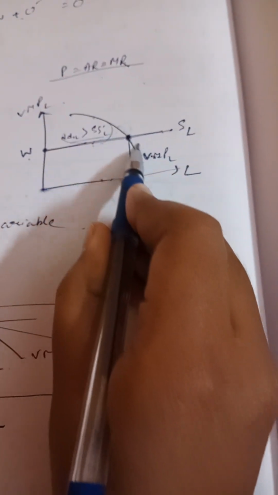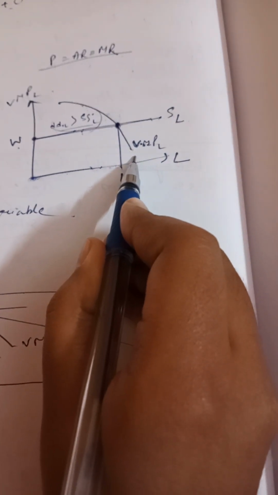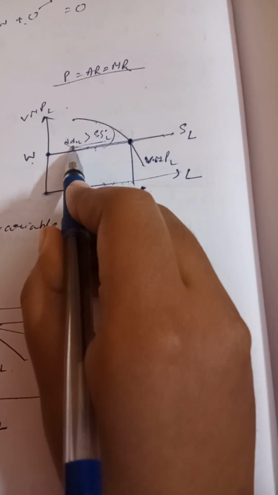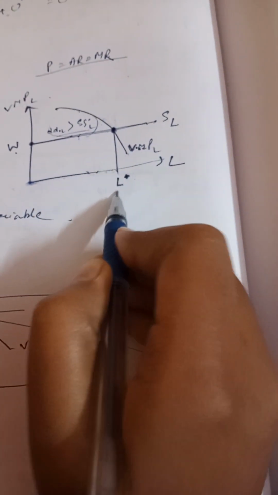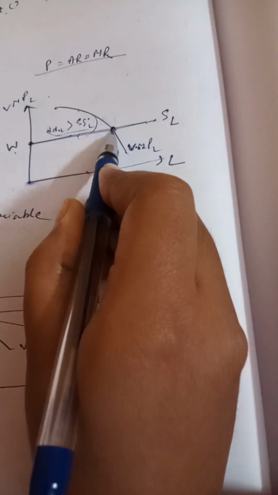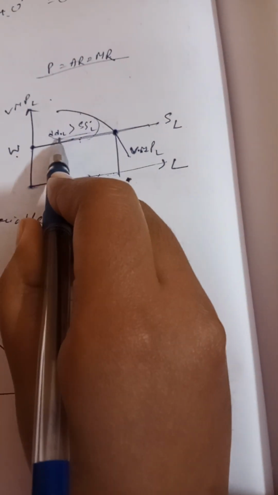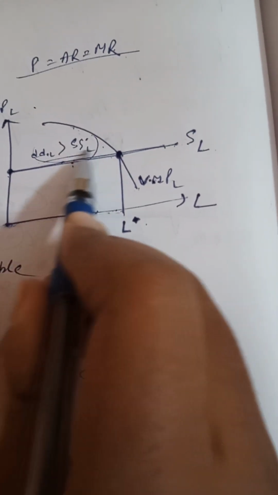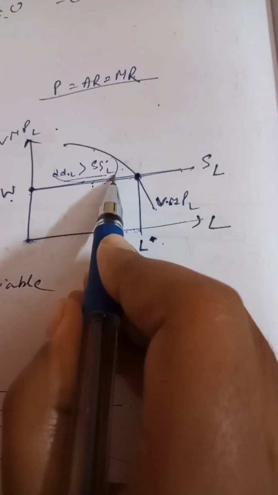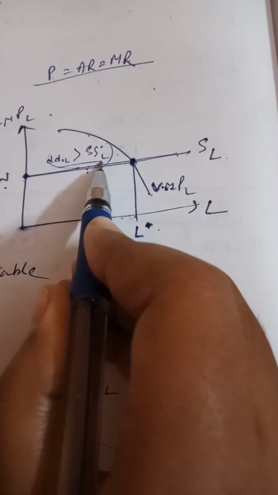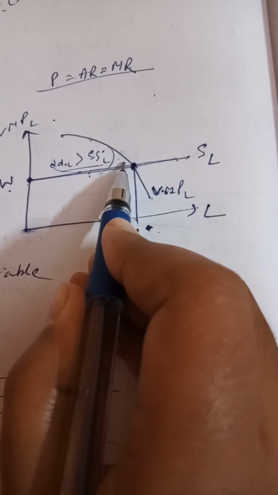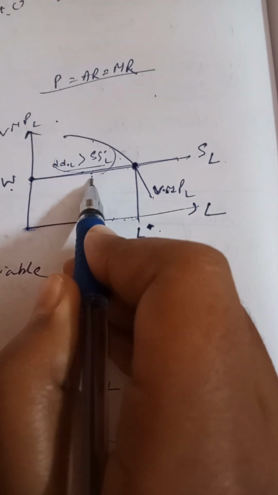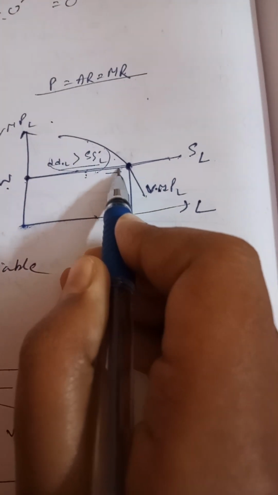And this is the VMPL, how it's drawn. This is the equilibrium, this is the equilibrium labor, and this is the equilibrium wage rate. On the left side of this, we can see that demand for labor is greater than supply of labor, which means that as the demand is greater than supply, the employer should hire more labor.